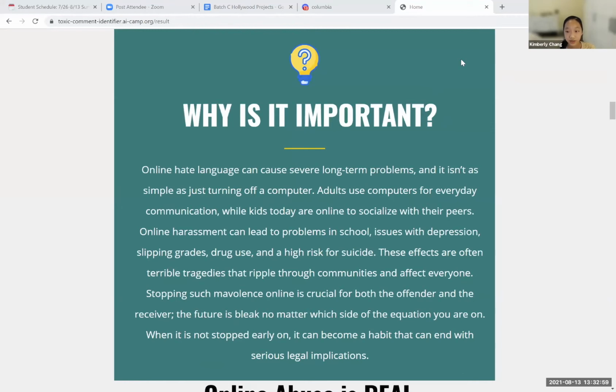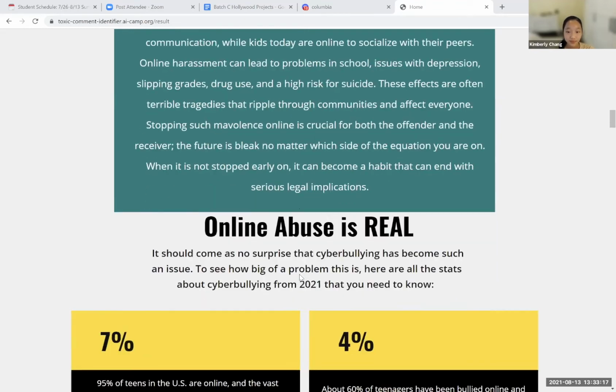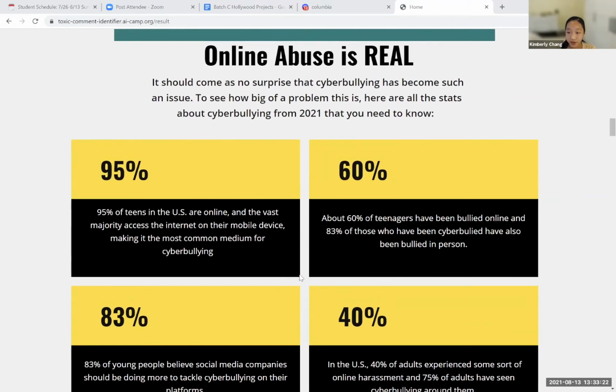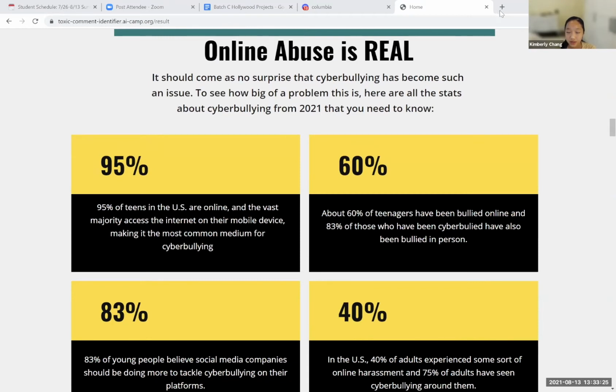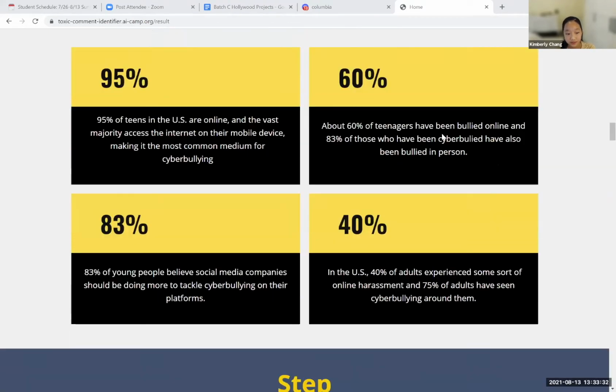Okay, so why is this so important? Well, as we all know, online harassment may result in depression, drug usage, and a significant risk of suicide. As you can see, the future is pretty bleak with hate speech. If it isn't stopped right away, it might turn into a habit with significant legal implications. As these statistics become progressively worse, our group felt the need to stop this critical problem, which is exactly why we've designed a tool to help flag exclusionary messages.